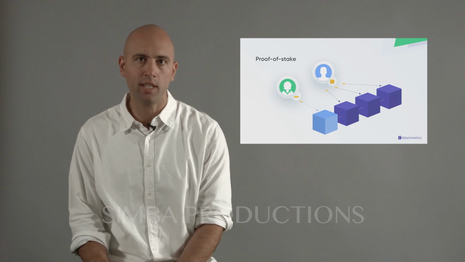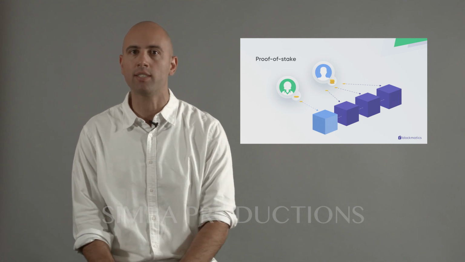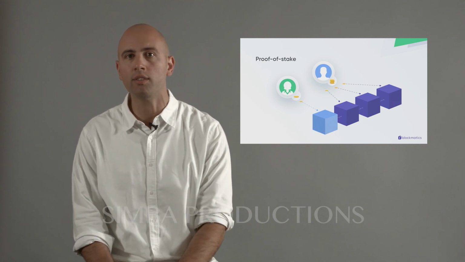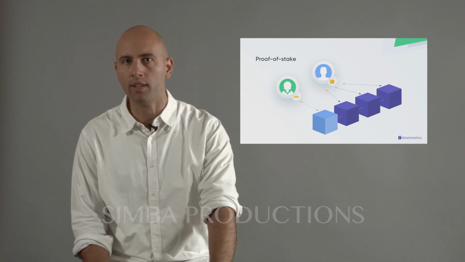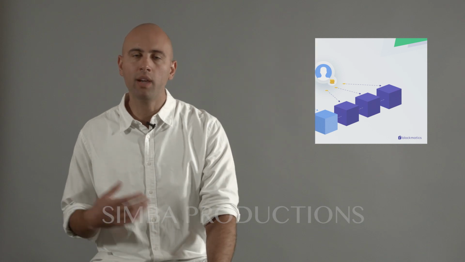Many early blockchains use them, including Peercoin and NXT, and currently a lot of the more modern blockchains are now implementing those too. EOS uses a variant called distributed proof of stake. Tezos uses another variant called liquid proof of stake. But the way proof of stake works in general is that your ability to create new blocks on the network is related to the amount of tokens or coins that you have on the network. So it's your stake in the system that gives you the ability to forge new blocks.